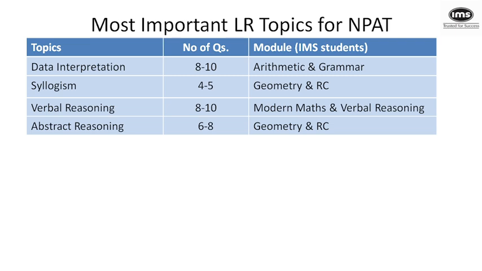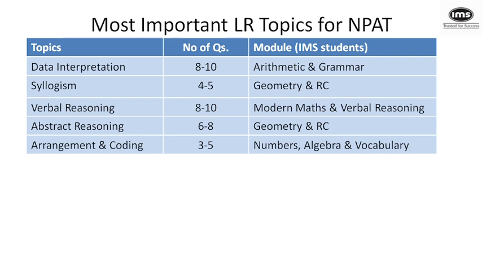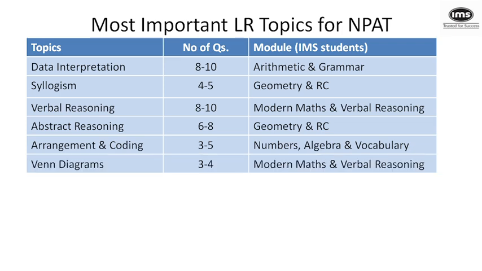Then we have abstract reasoning, which is visual reasoning. You get picture-based questions. They will ask you what is the top view, what is the side view. Everything comes under abstract reasoning. Quite a scoring area. You get 6 to 8 questions from this particular topic. Then we have arrangements and coding decoding. Now, in a few of the slots, there were no questions on arrangements, but in a few of the slots, there were questions on arrangements and coding decoding as well. As I said earlier, the last column is a reference point for the IMS students to search for these topics under this particular module. Then we also get questions on Venn diagrams, which is 3 to 4 questions, and you will find them under the modern math module.